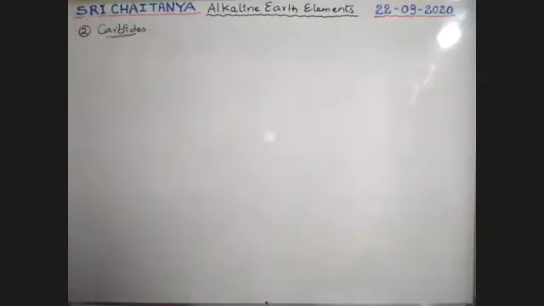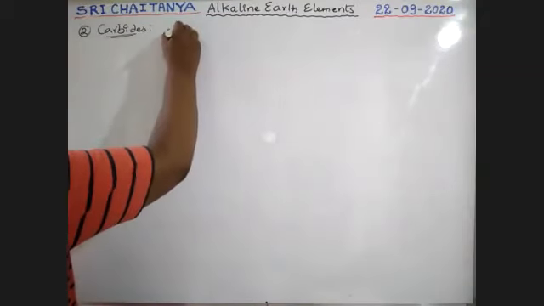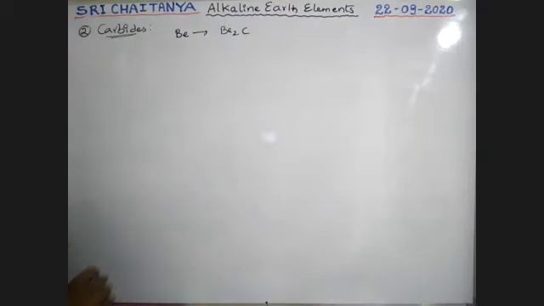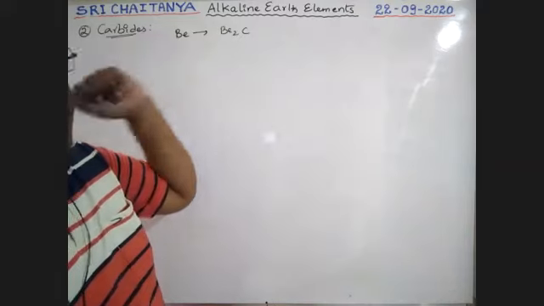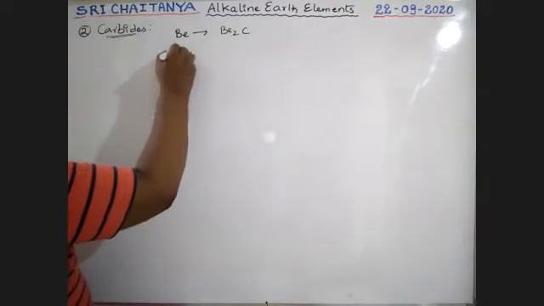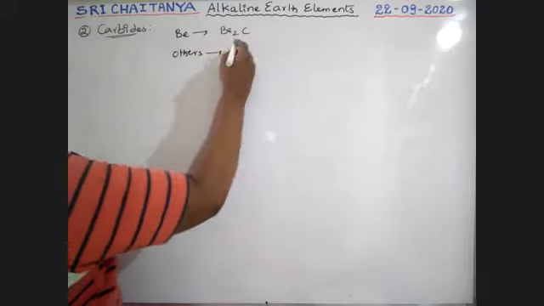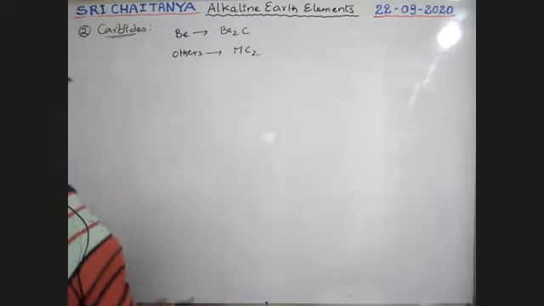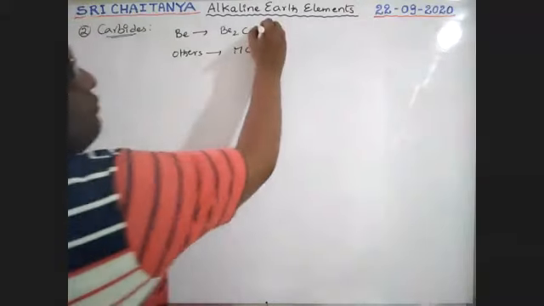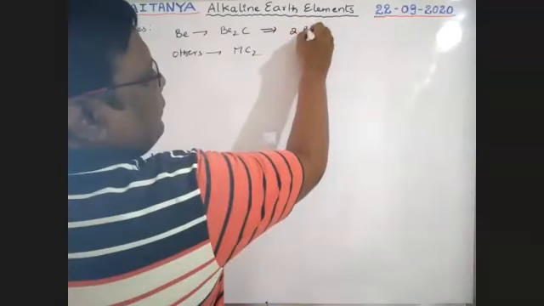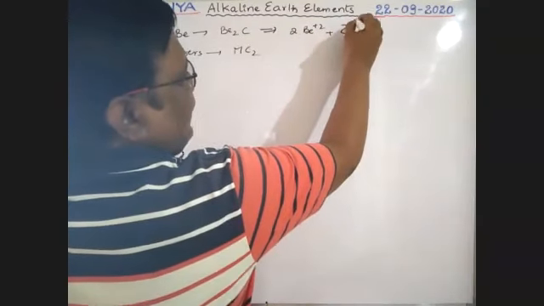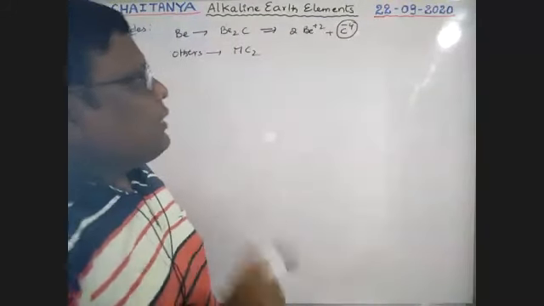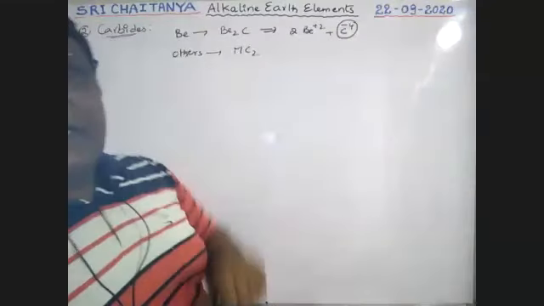See here. Beryllium can form Be2C type carbides. Others can form MC2 type carbides. In beryllium carbide, it is 2Be plus 2 and C minus 4, boys. So here in beryllium carbide, carbon is in the minus 4 oxidation state.